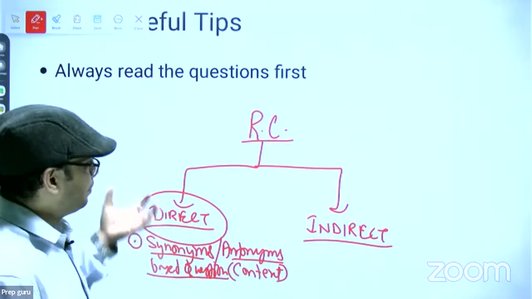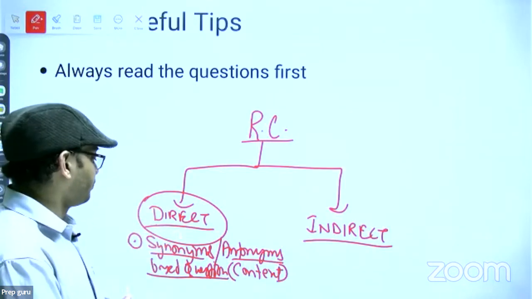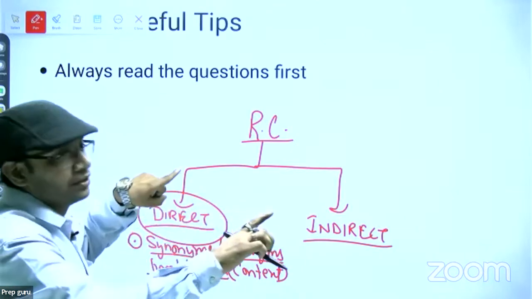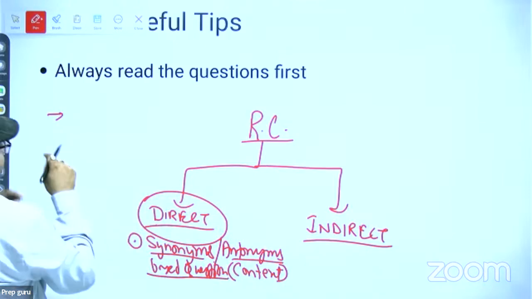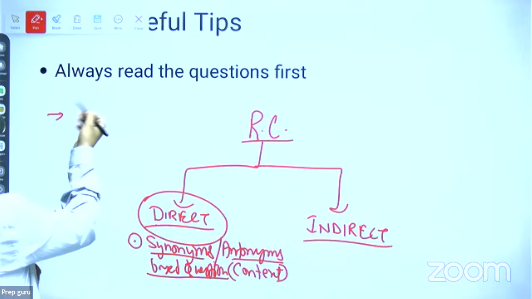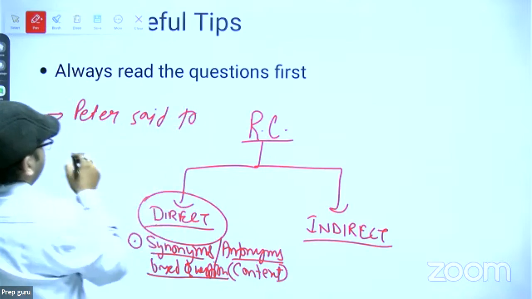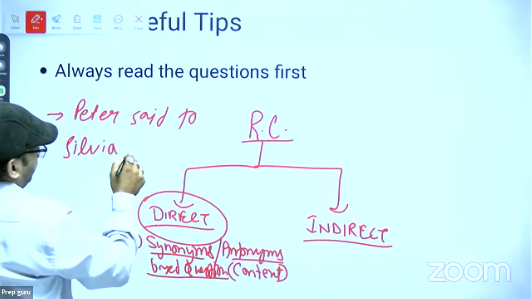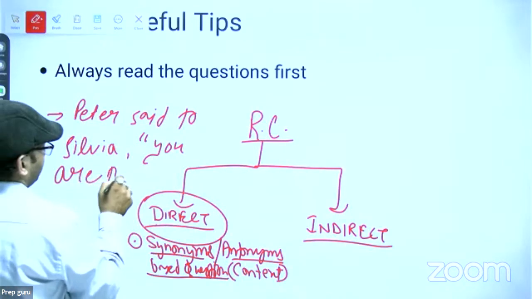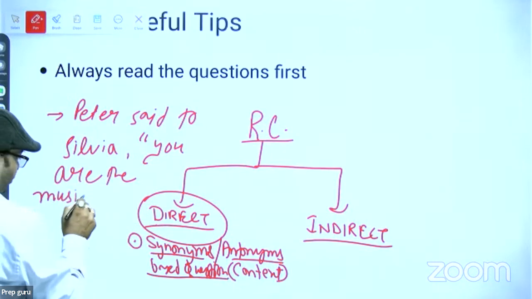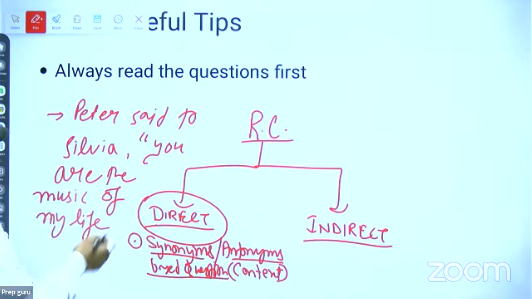In RC, in a passage, in a paragraph, when they pick a word from the passage and ask for its synonym or antonym, you have to read the whole sentence and comprehend the contextual meaning. Suppose I write a sentence like this: Peter said to Sylvia, you are the music of my life, right? You are the music of my life.